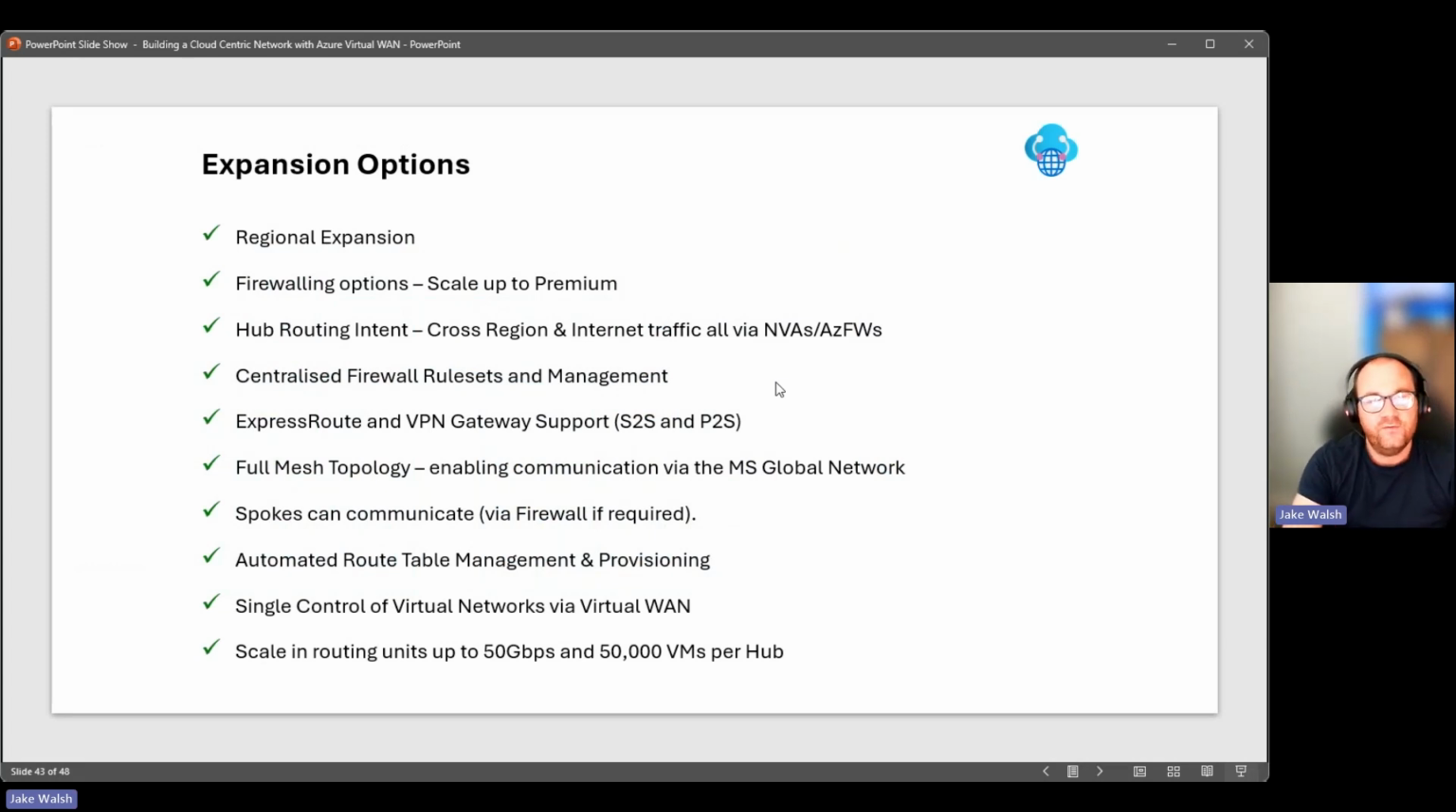So just an overview of expansion. So regional expansion, yes, very straightforward, very easy. Firewalling, we can scale right up to the premium SKU with hub routing intent. So we get this cross-region and internet traffic. All of that can be forced via NVAs or Azure firewalls. Through Firewall Manager, we have things like centralized firewall rule sets, centralized management, again, support for ExpressRoute and VPN gateways, as we would expect, if we were deploying a standard hub spoke.